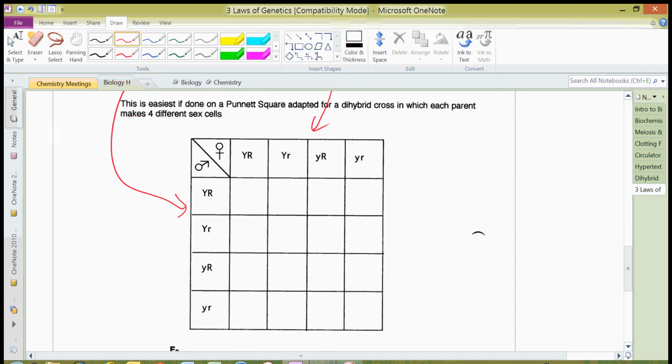Now, you notice here our Punnett square is a bit larger than we're used to. It's a 4x4, so 16 possibilities here for the genotypes. And so what I want you to do is you can go ahead and fill this in, either with me, or you can jump ahead and fill them all in. And then after I get these all filled in, we're going to go through and think about the genotypes that Mendel would have seen.